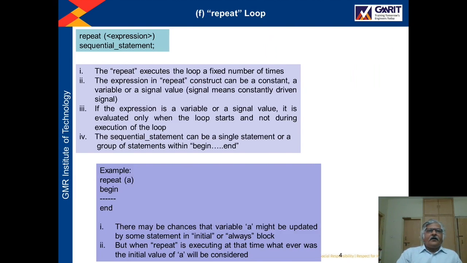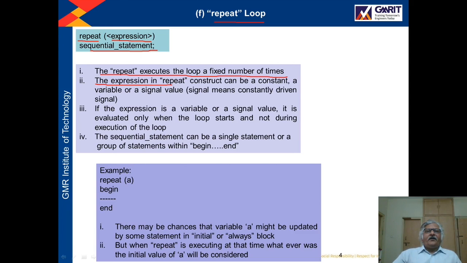Now we will see the repeat loop. In case of the repeat loop, the syntax is repeat, within brackets an expression, and then a sequential statement. So here the repeat executes the loop a fixed number of times. So this loop will run for a fixed number of times, right?